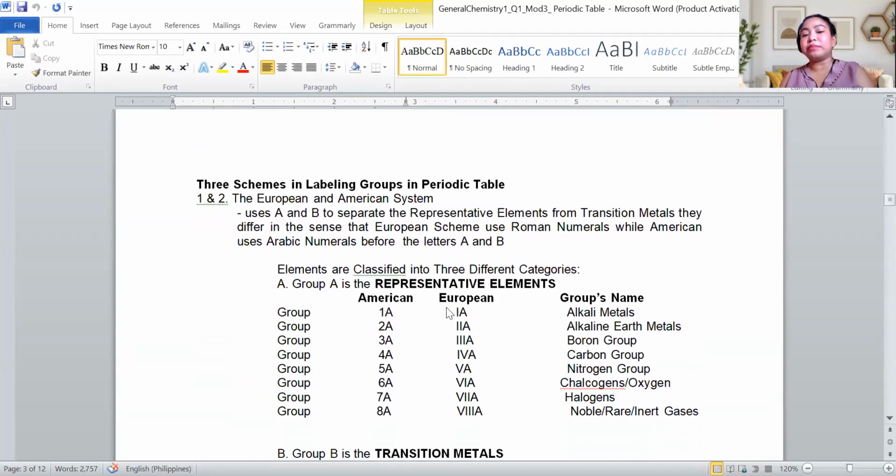Now, there are three schemes in labeling the periodic table. Do you have your periodic table?